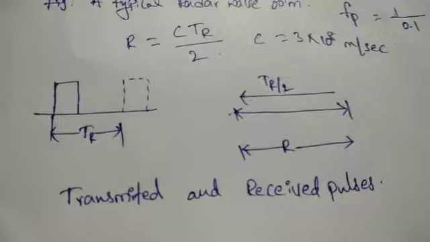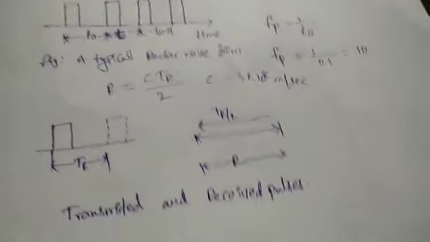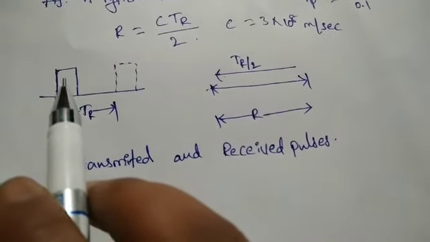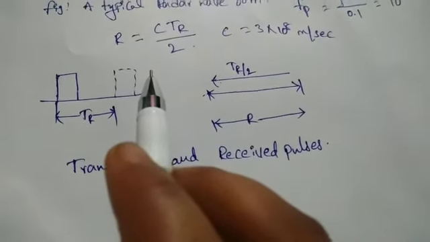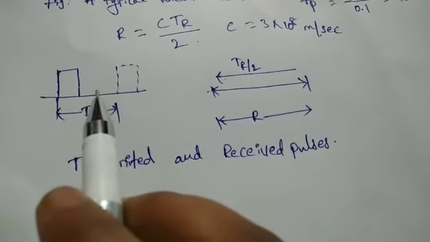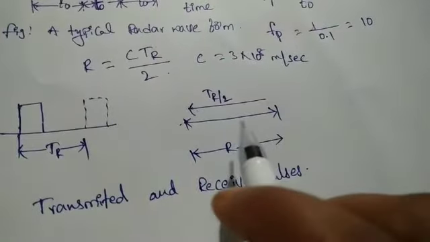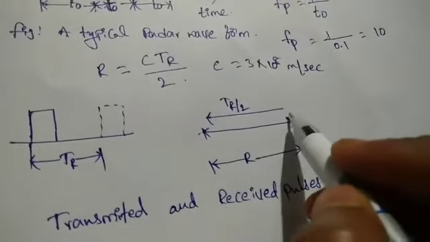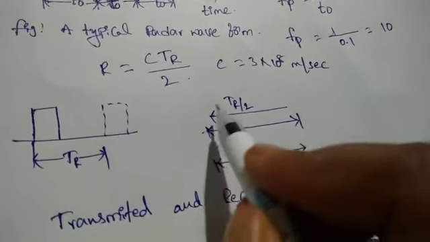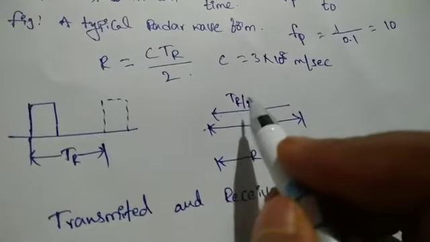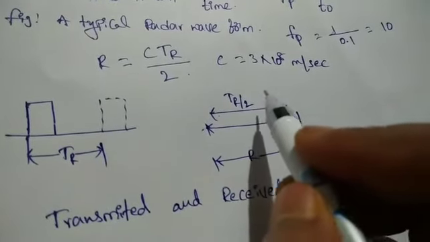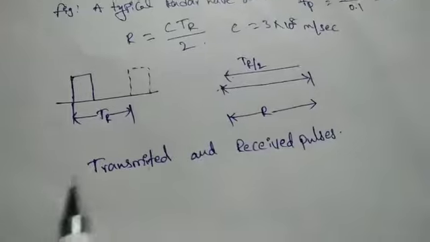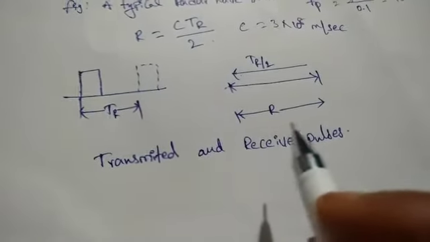So whenever the transmitted signal is transmitted, it is reflected back. The total distance or range is capital R, and the time taken to reflect back is tr by 2. So this is the transmitted pulse and this is the received pulse.